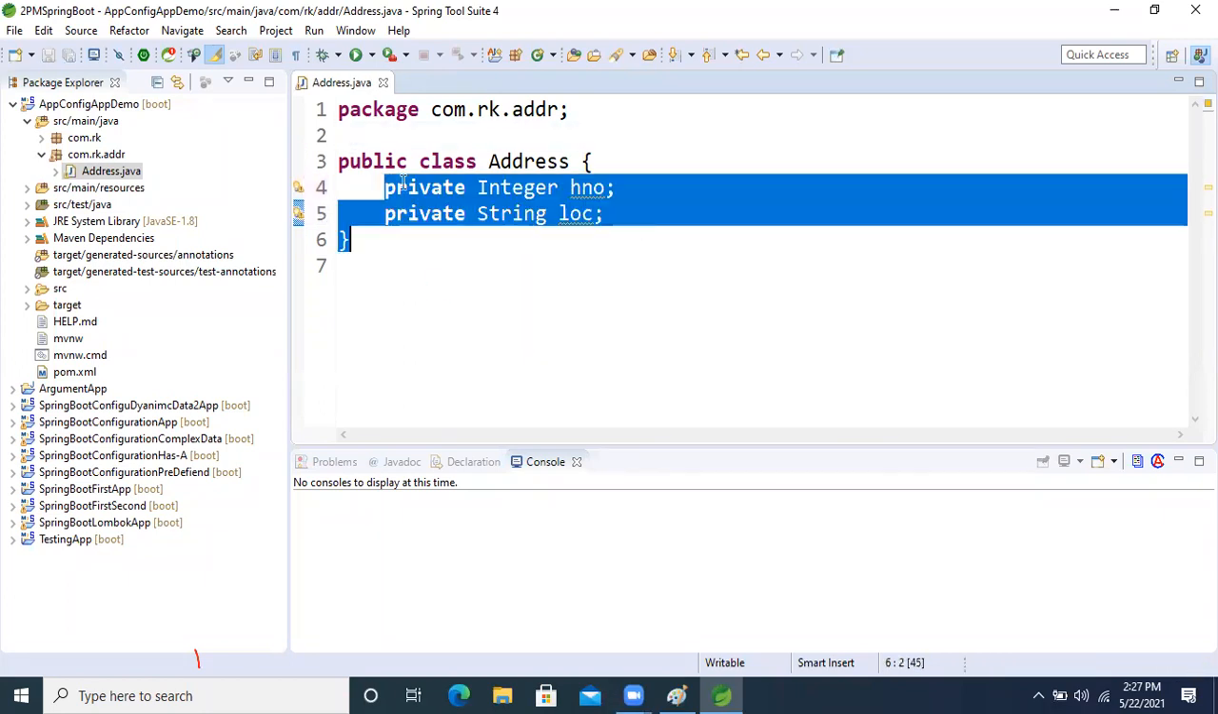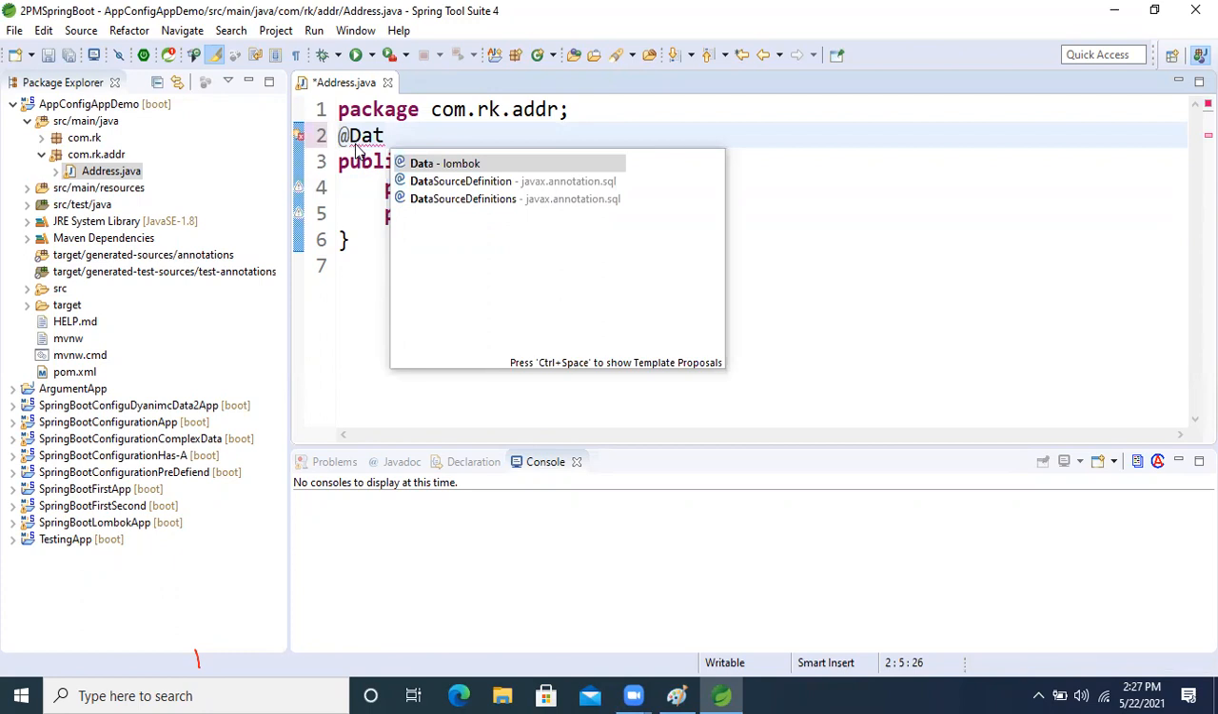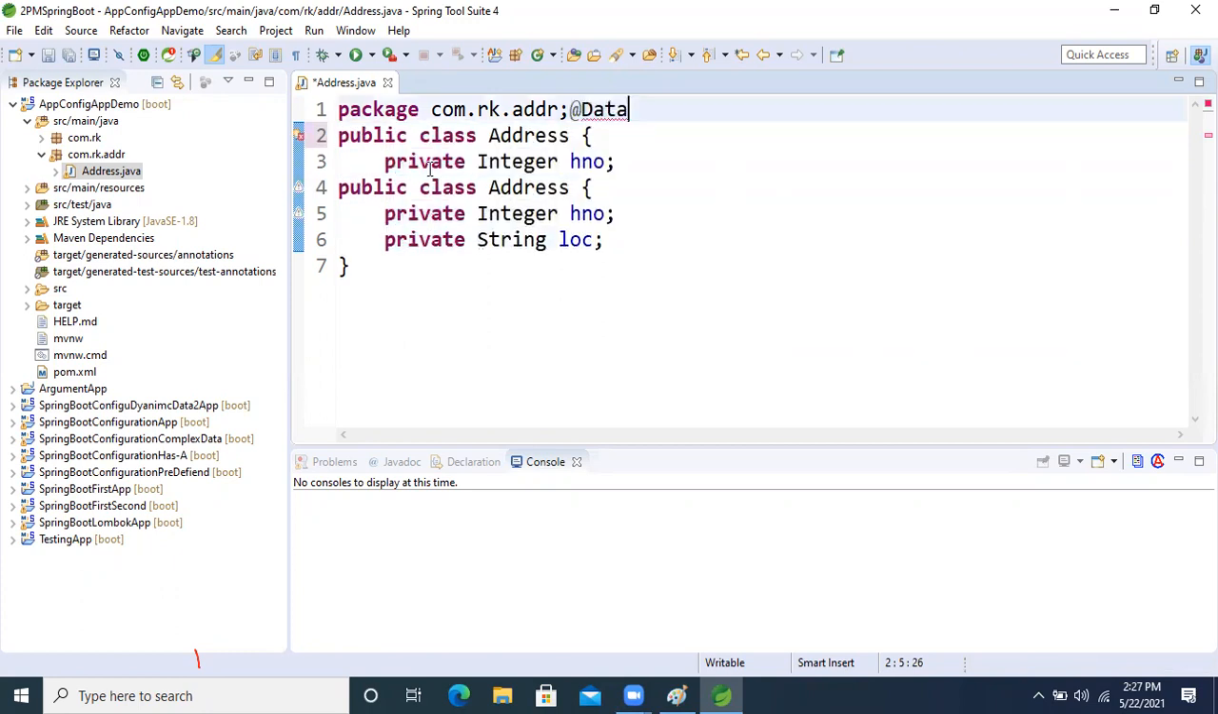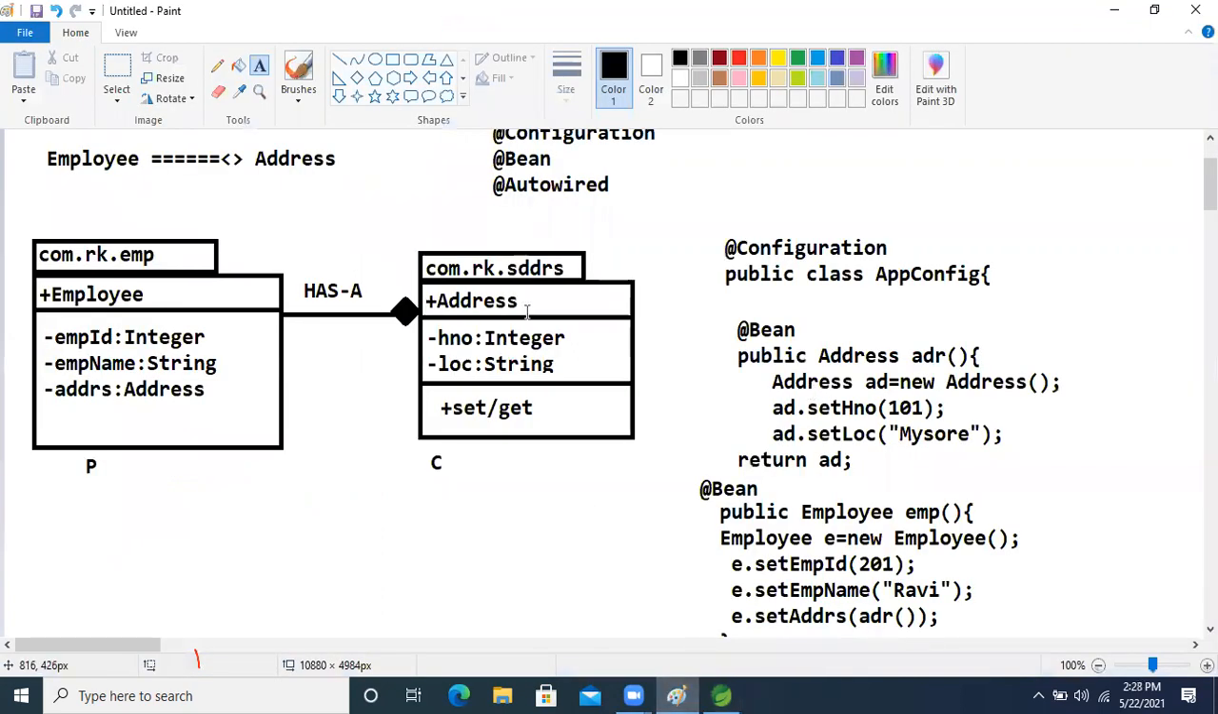So to generate the setter and getter methods, we will apply the @Data annotation on the top of the class, from the Lombok API, guys. Okay, Lombok API I already explained, so I hope no one needs an explanation of what @Data is. Okay, so now this part is completed, guys.